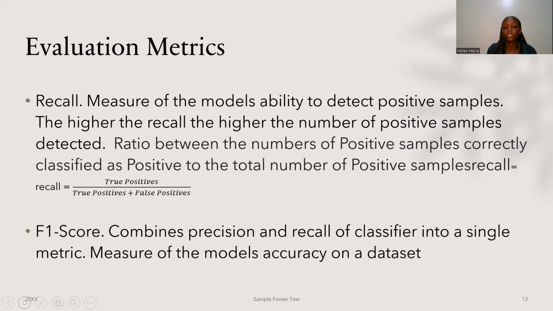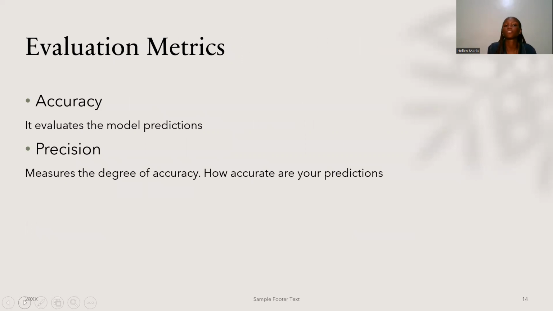So it measures the model's accuracy on a data set. So what kind of evaluation metrics am I choosing to use? I chose accuracy because it evaluates the model's predictions. Yes, that's why I've decided to go with accuracy and precision. Precision is the degree of accuracy.